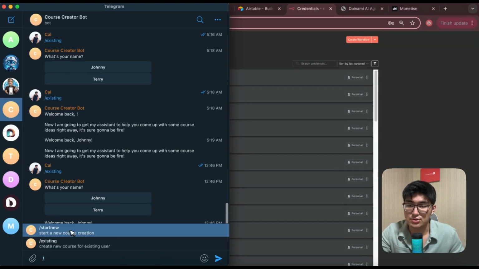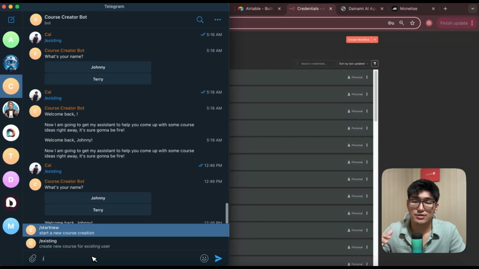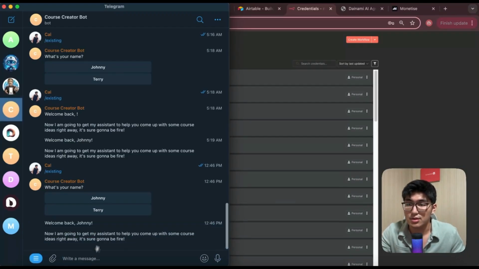The first one is start new, and this is for me to create a new user base. Let's say I have a new user and I want to submit information, I will use this command. Then I will type in /existing to create a new cost for an existing user. This is for existing information, and that's all I need for this system. Don't worry, as I continue along to the n8n agent, you'll understand more on why I need this. But for now, just make sure to set this up.